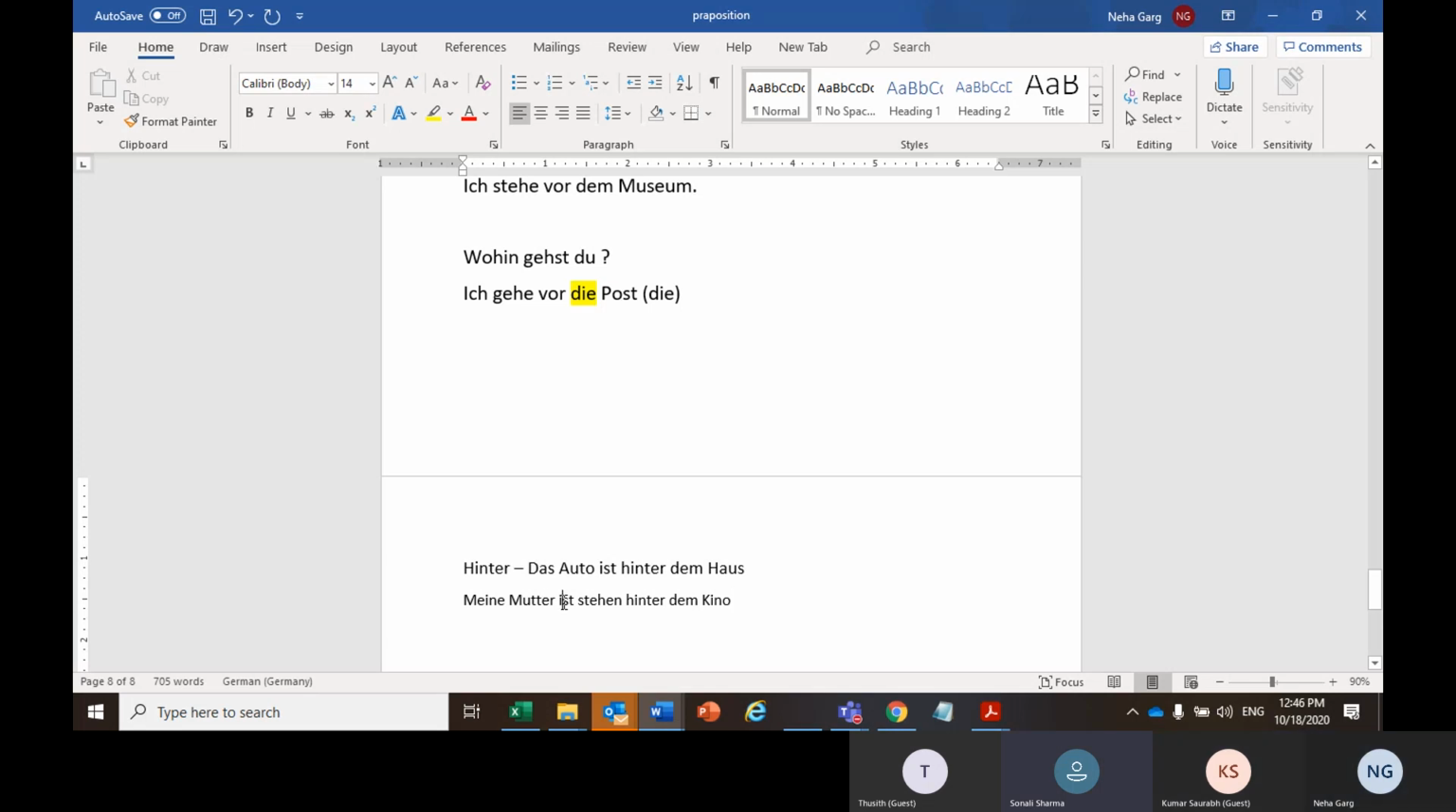I don't know whether this is right or wrong. This is grammatically wrong because you have used both ist and stehen. When you are using stehen, there is no requirement of using ist. So is standing. Okay. There is no continuous tense in German, na? Right. So meine Mutter steht. The conjugation is wrong, since it's she, so steht, not stehen. Hinter dem Kino. This portion is correct, but the rest of the sentence was wrong. So meine Mutter steht hinter dem Kino.